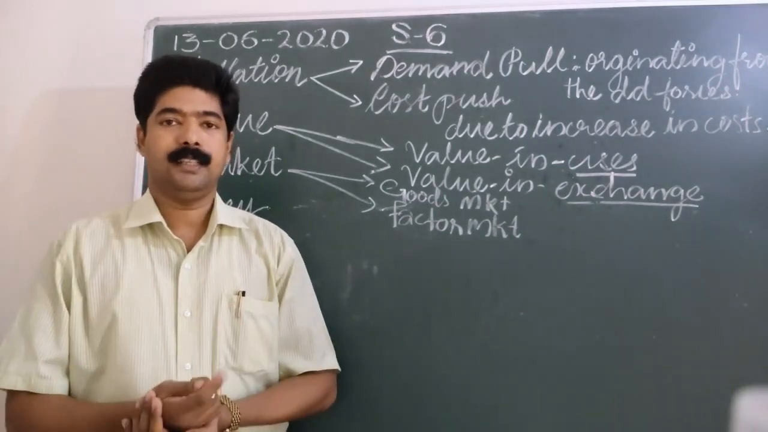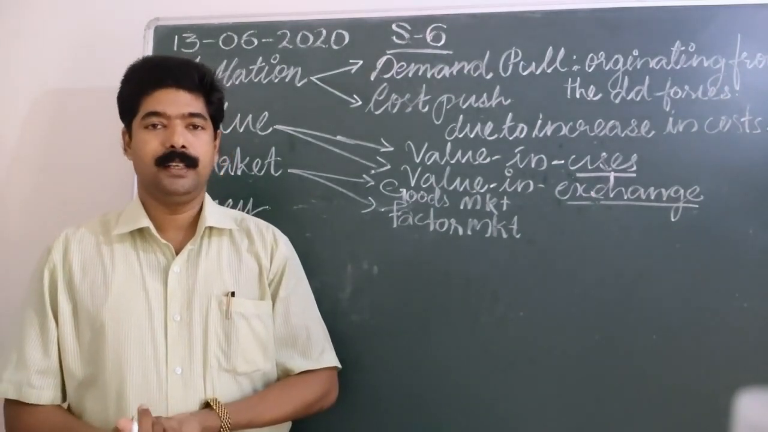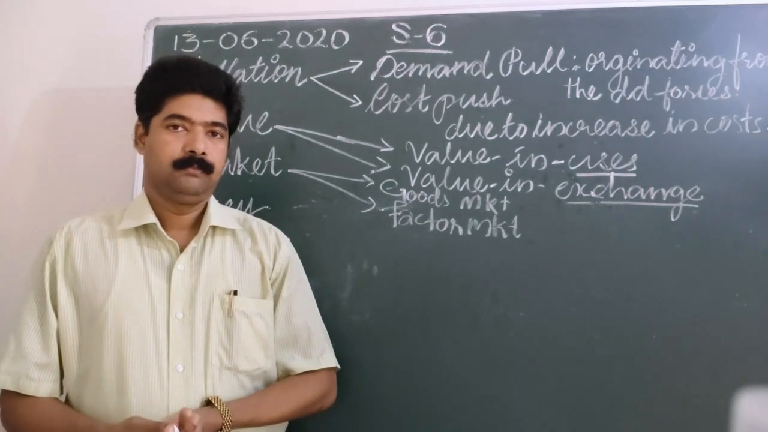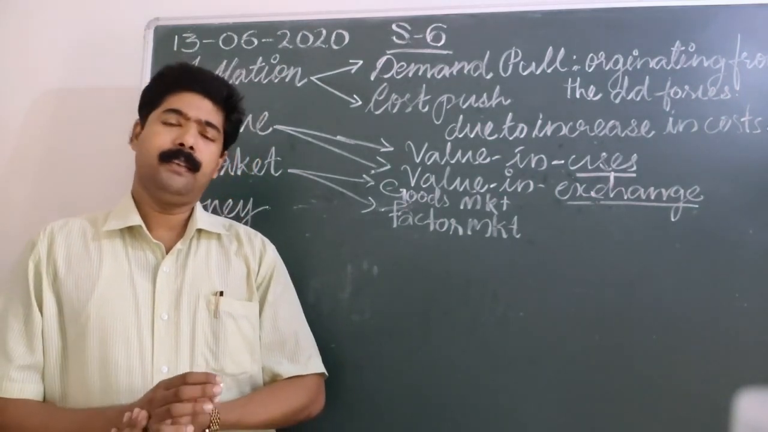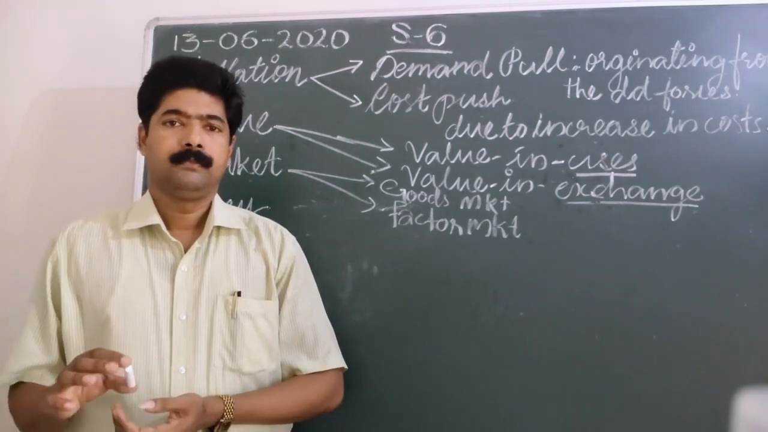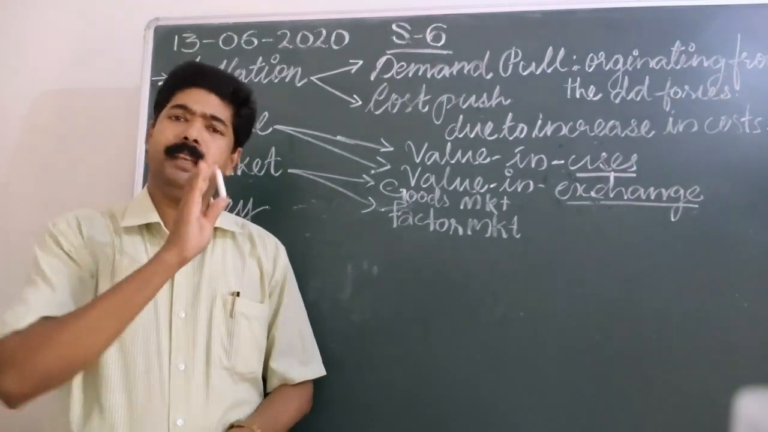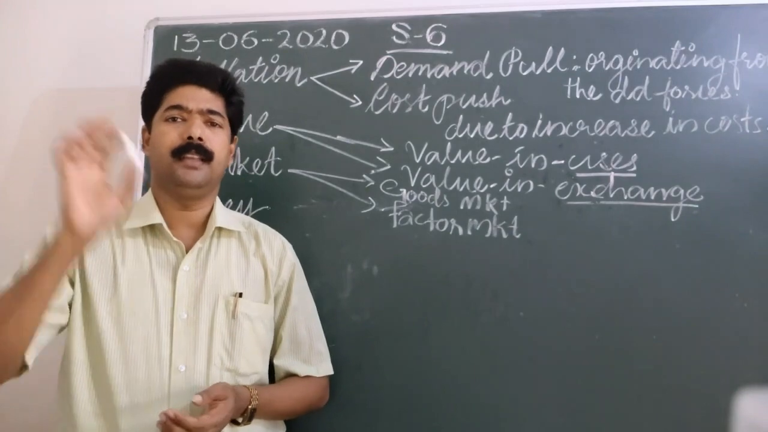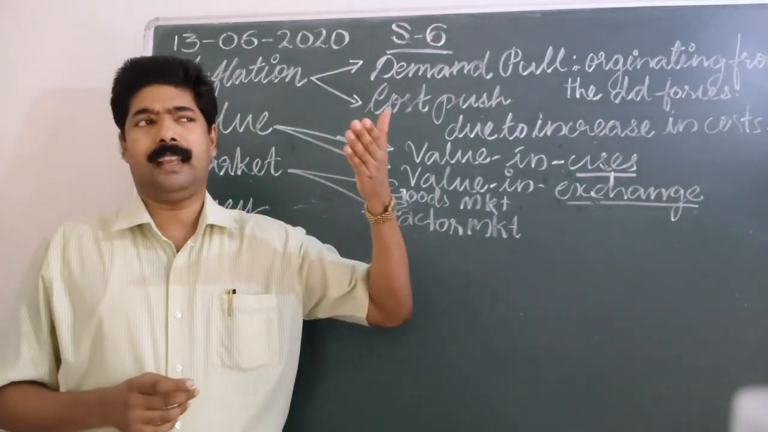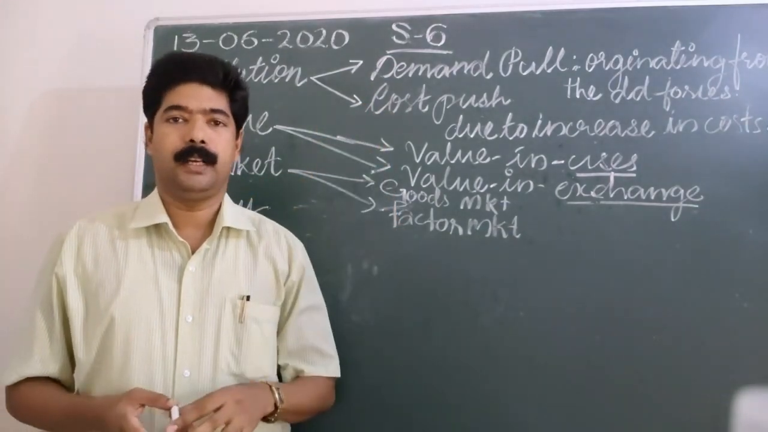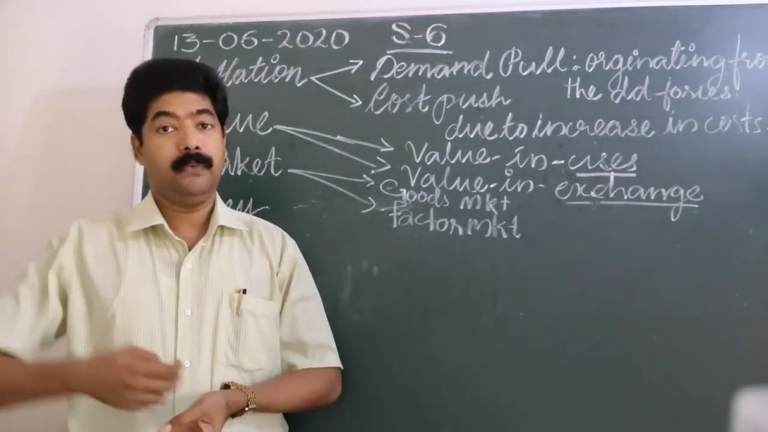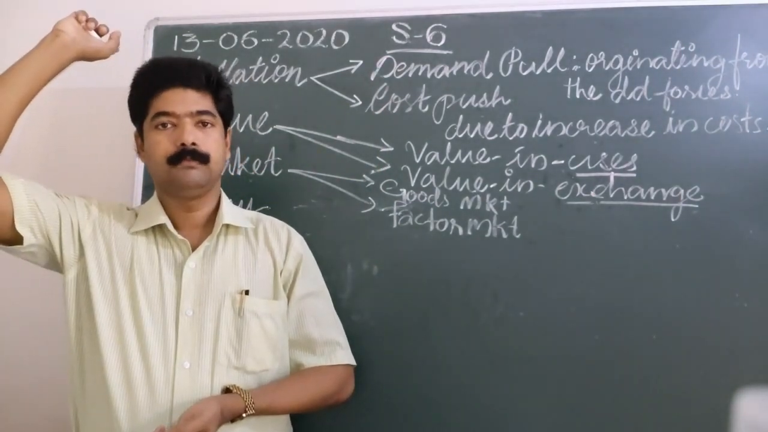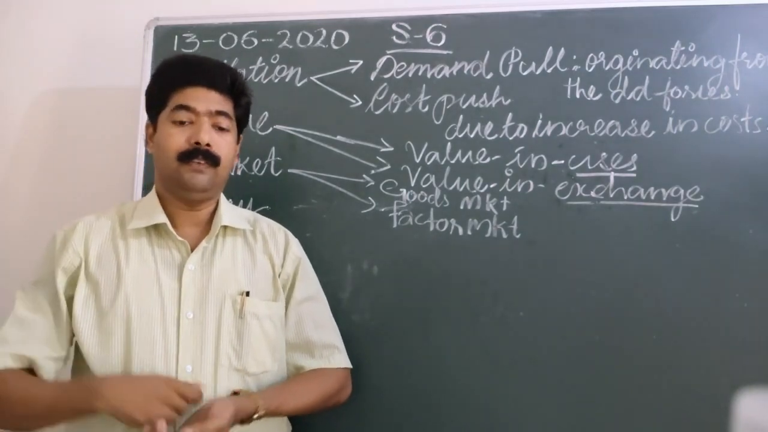What is money? That's the question. Can money be anything? Money can be anything, no problem. Just recollect, before the invention of money, what was the system that we followed at that time? The barter system. Then what is the barter system?